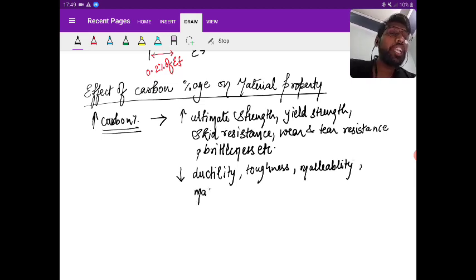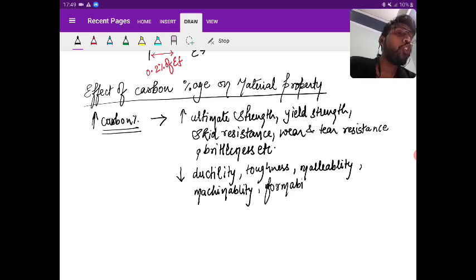Then machinability. Machinability will also decrease. What is machinability? I want to join two components. So more the carbon percentage, difficult it is to join. So less the machinability. Then what is the next? Formability. What is formability?